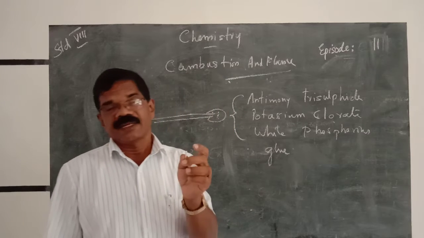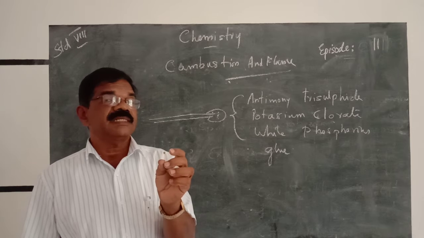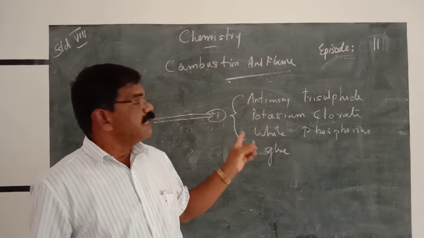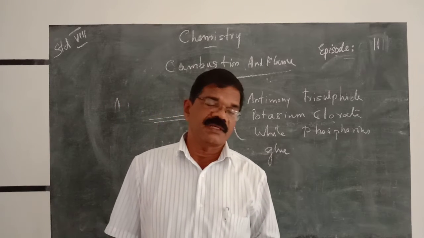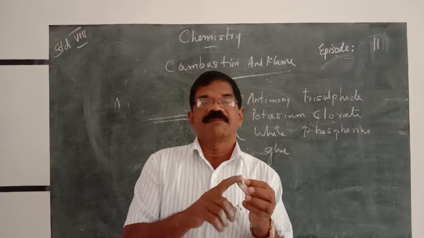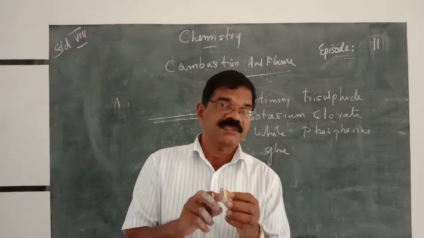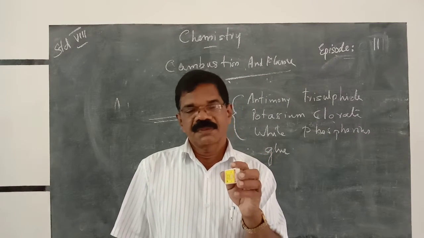Antimony trisulfide, potassium chloride, white phosphorus. The second thing is the materials at the side of the matchbox: glass powder and glue.